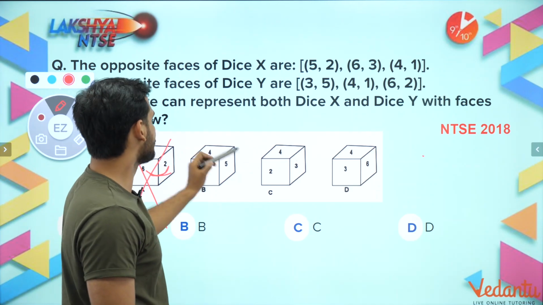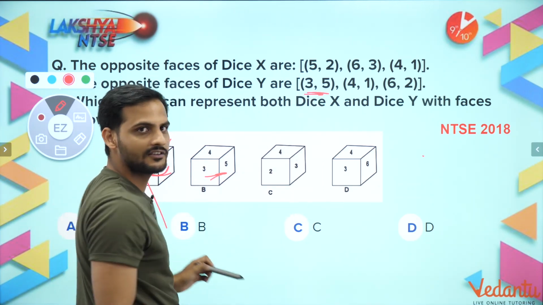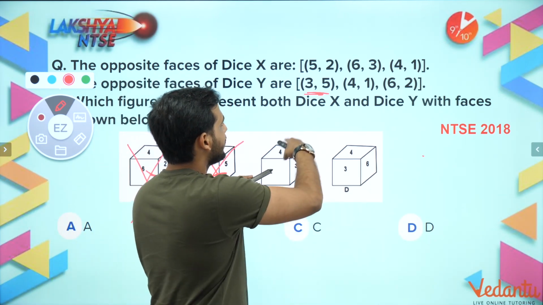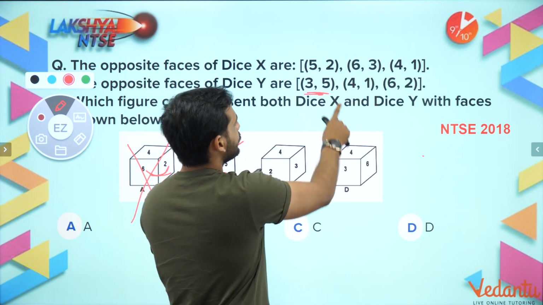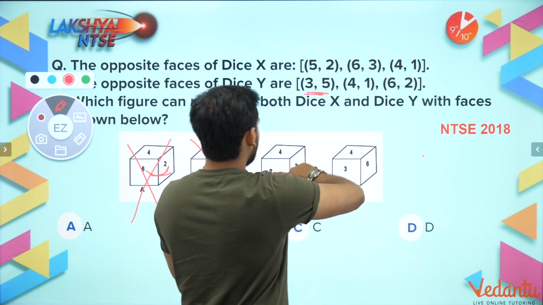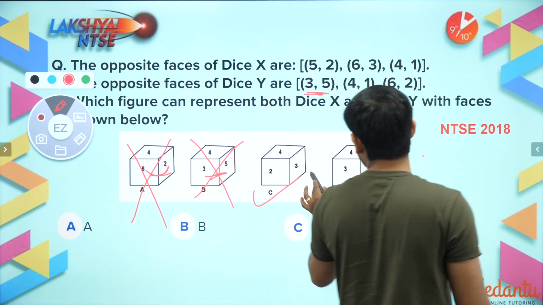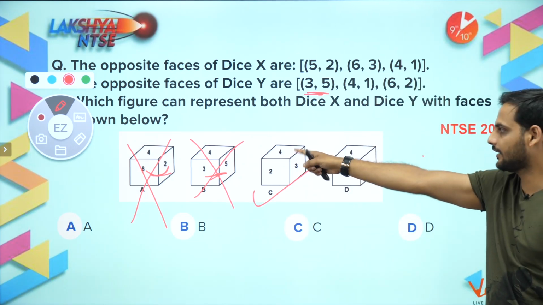Let's look at option B. 3, 5. See, 3, 5 are opposite faces. They are saying 3, 5 are adjacent faces. Wrong. Here, let's see. 2, 4. Do you get a pair of 2, 4? Nope. 2, 3. Do you get a pair of 2, 3 opposite? No. And 4, 3. 4, 3 is opposite. So option C is the correct answer. Option C is not holding any pair of opposite sides as adjacent.